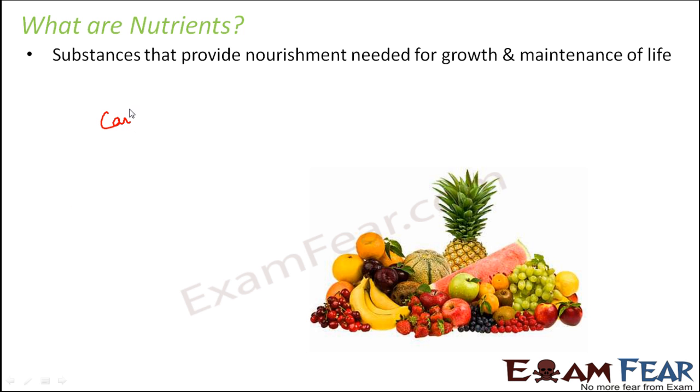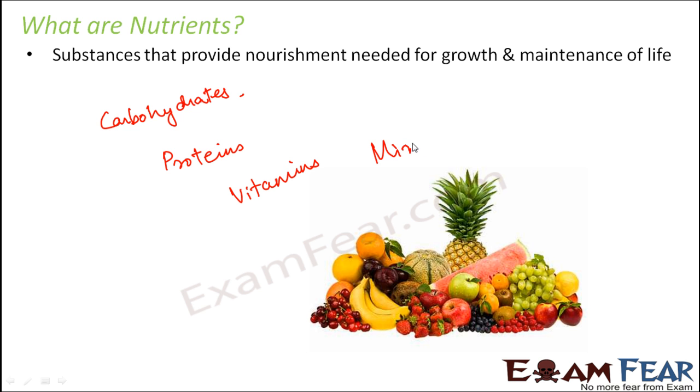For example, carbohydrates. Certain food items are rich in carbohydrates, for example bread, wheat, rice. Proteins: pulses are very rich in proteins. Vitamins: different vegetables and fruits are rich in different vitamins, and vitamins are very important for our body. Minerals, fats.